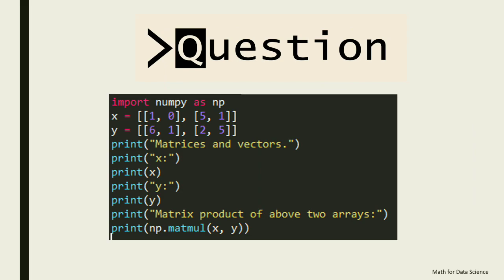Next question is the matrix multiplication, that is the matrix product, that is the vector multiplication that we have already discussed. Please do with the help of pen and paper and try to see how the matrix is multiplied and what the matmul function does. And your time starts now.